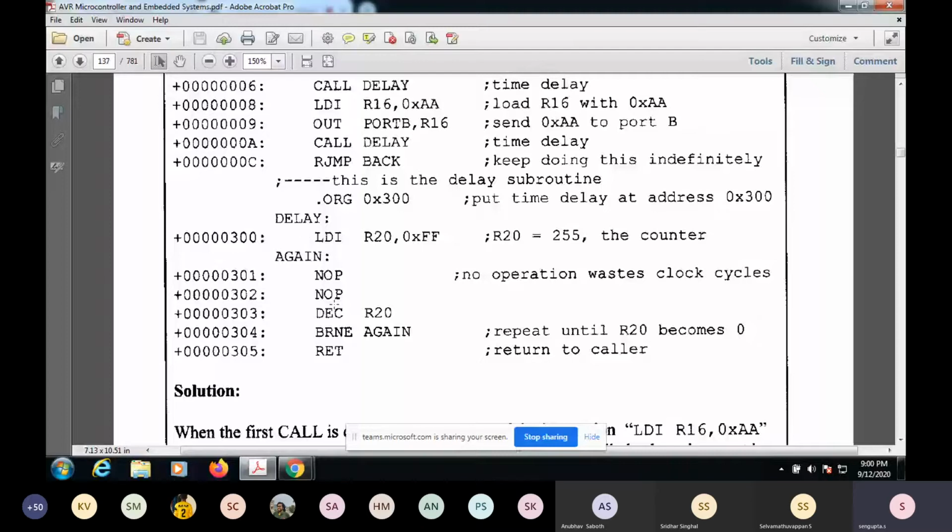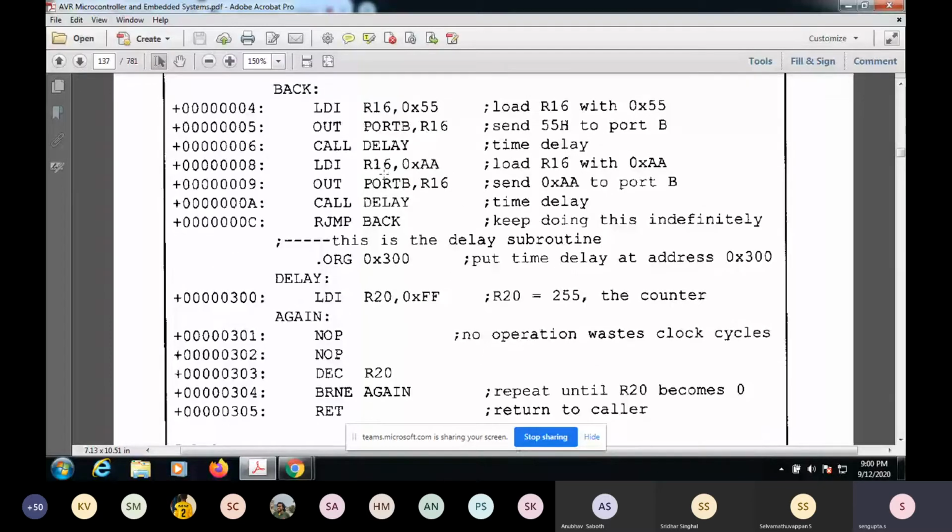After this time pass, you keep some LEDs on and some LEDs off, and that state remains as it is. Again, when you go back, you do this EOR R16, R6, and put it in the same port. Whichever pins were 0 will become 1, and whichever pins were 1 will become 0. So there will be a toggling effect, and then again it is kept in the same delay for some time.